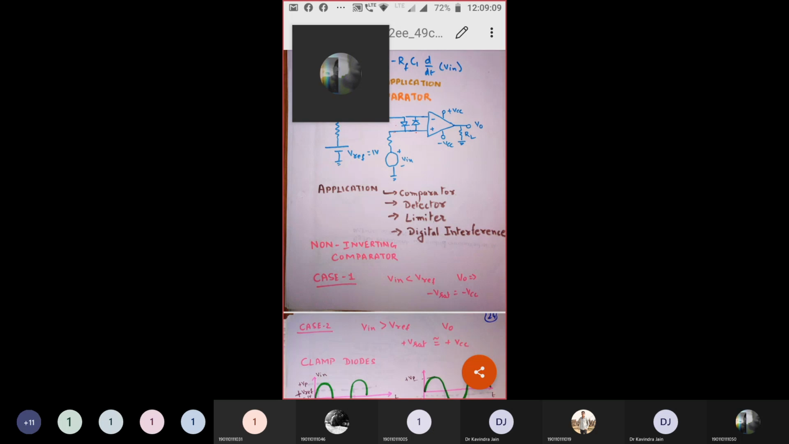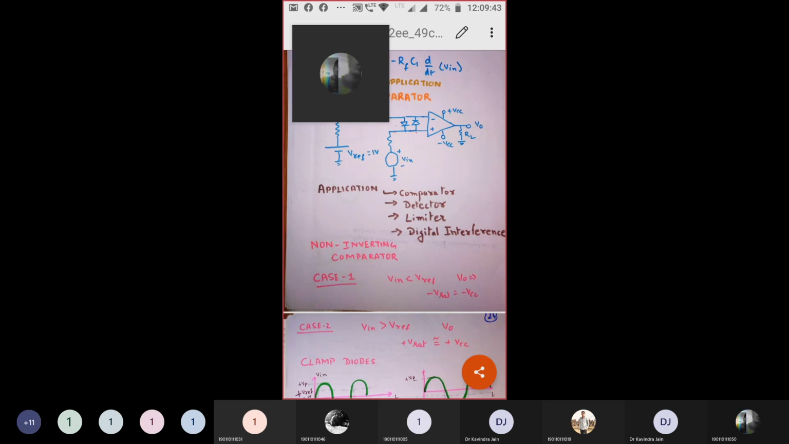Now, let us draw the output waveform. Kindly draw a sinusoidal signal to input pin number 3. A reference voltage of 0 volt is applied to the inverting terminal of the op-amp. So what would be my output? Any one of you?